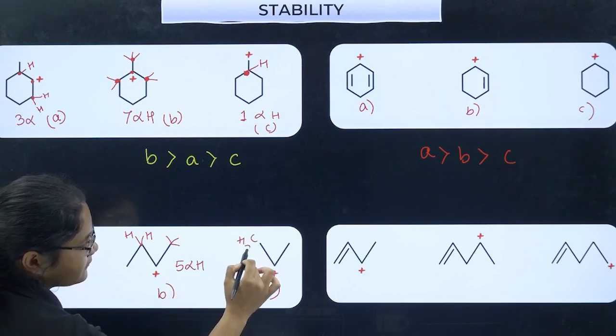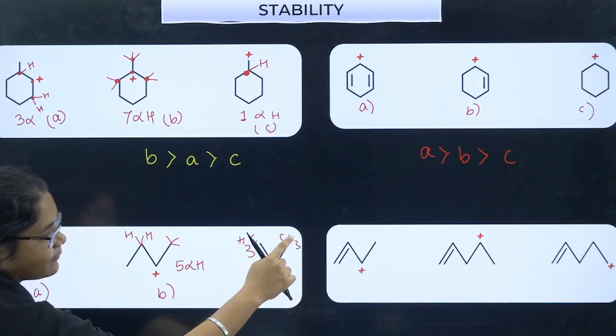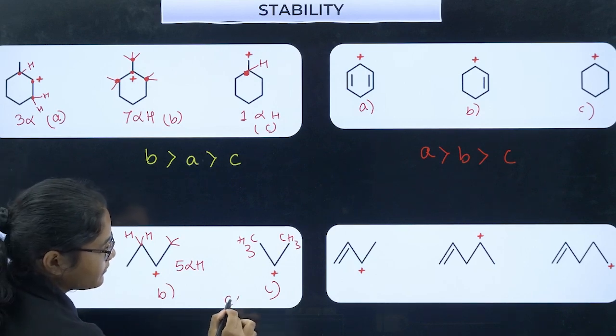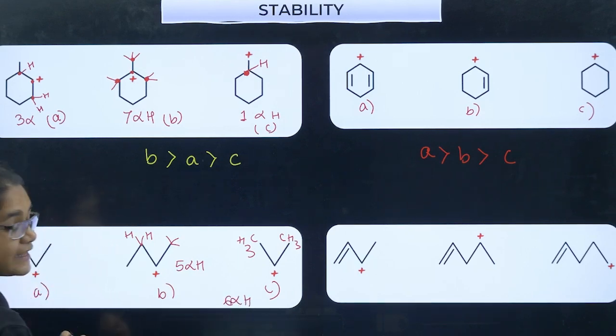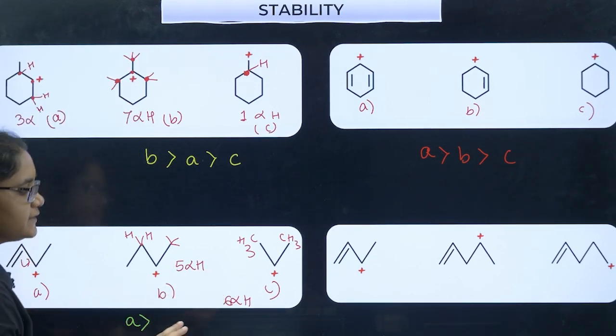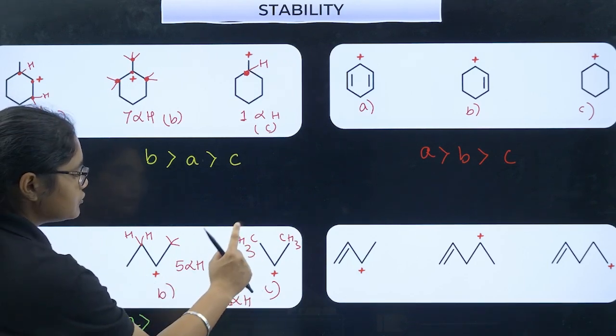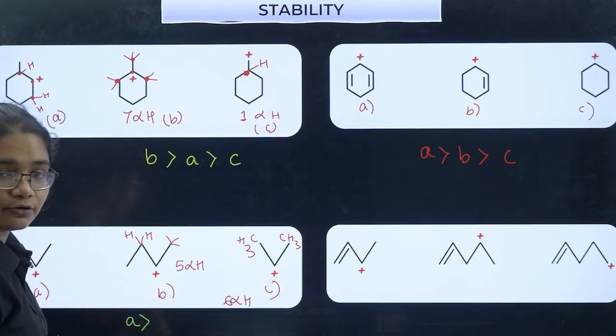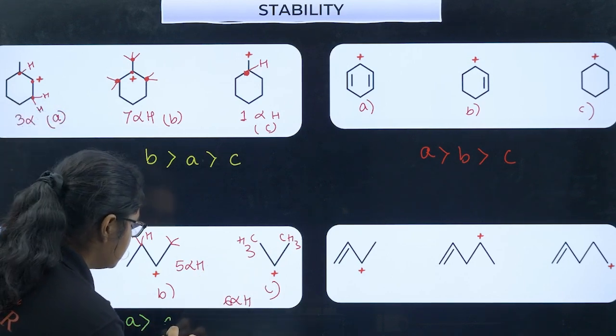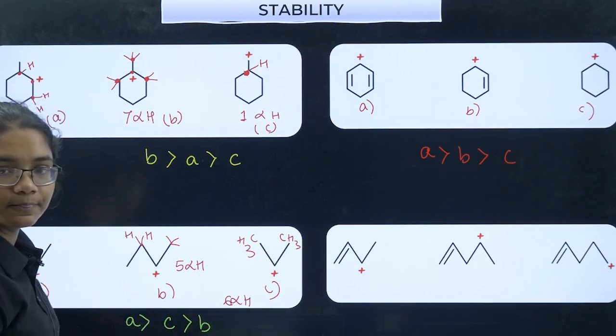This is CH3, this is CH3, and this compound has 6 alpha hydrogens. First of all we will see resonance. This compound has resonance, so it is more stable. B and C do not have resonance, so the second factor we consider is hyperconjugation. According to hyperconjugation, 6 hydrogens here and 5 hydrogens here, so this will be more stable. So the order is A, C and B, right?